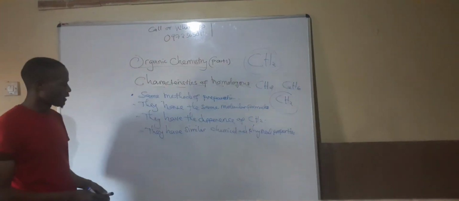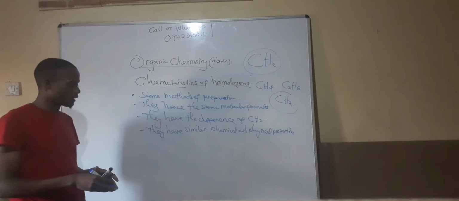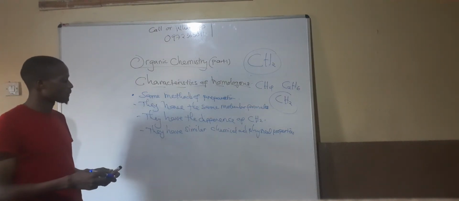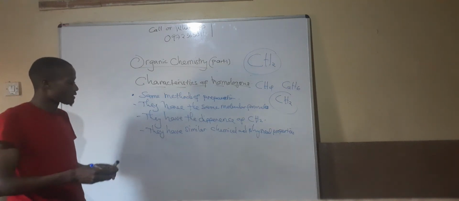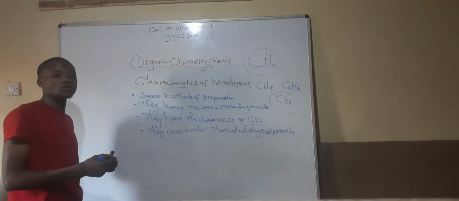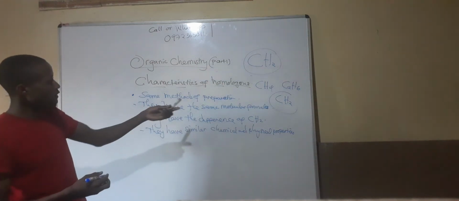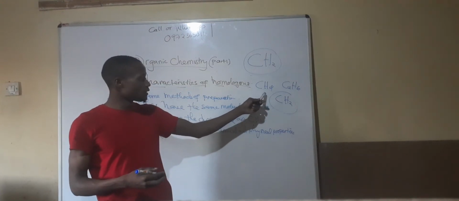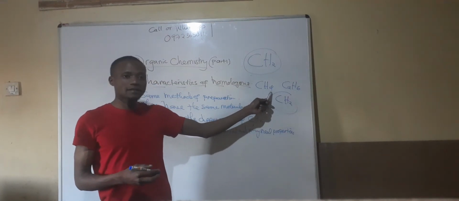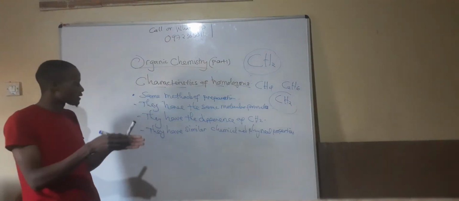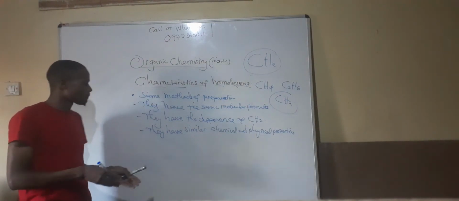Now, as the number of carbons is increasing, they show gradual changes in the physical properties. For the alkanes, for example, the first few are gases, others are liquids, others are solids. So they show gradual changes as the group increases, more and more.